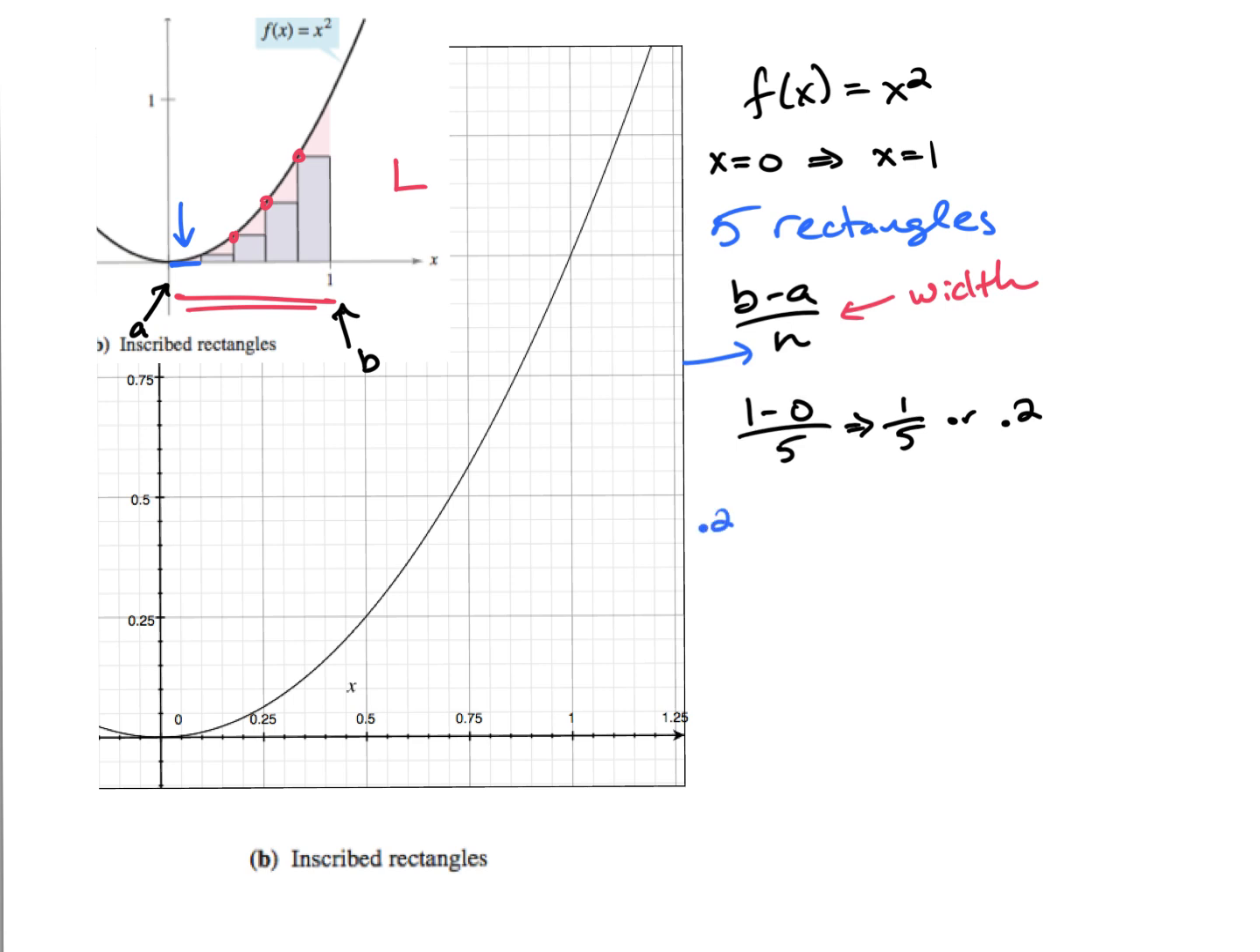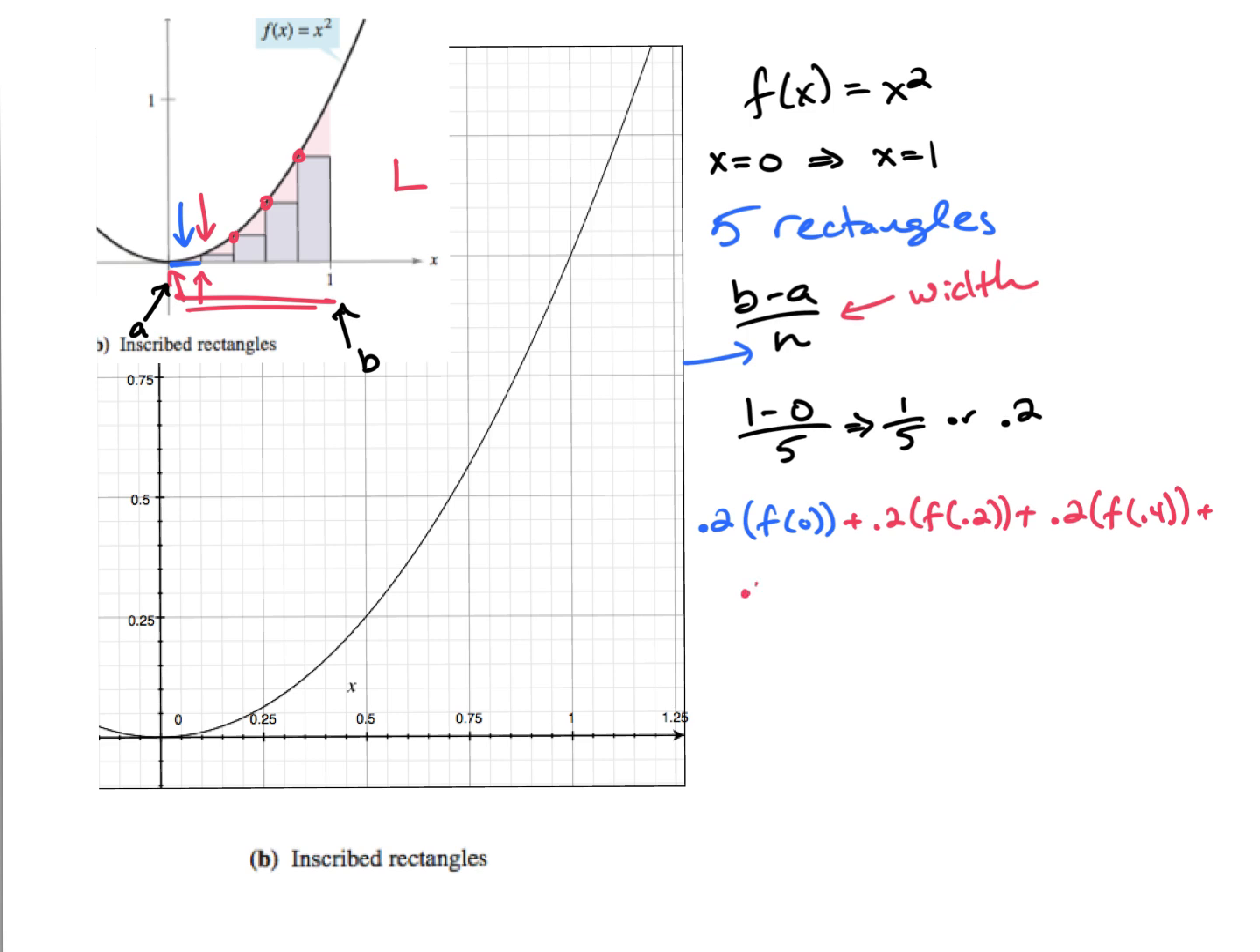How do we find the area of a rectangle, by the way? Length times width. So I just need to find the heights of all of them. I'm going to have 0.2 times f of 0, and that's the height right there at 0. Then I need to go a width away, so now I'd have 0.2 times f of 0.2, because that one's at 0.2 right there. And then I would have 0.2 times f of 0.4, exactly.